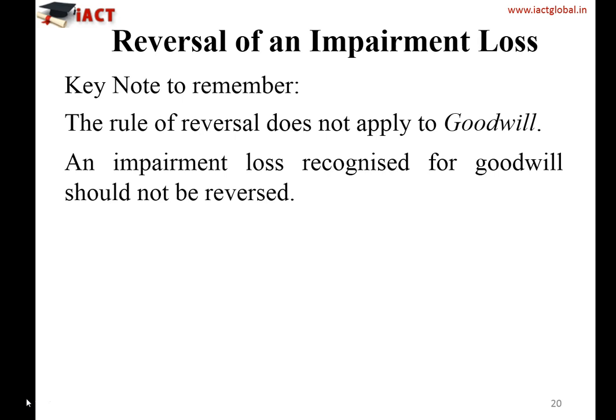So the International Accounting Standard 36 has also stated this very clearly, that the rule of reversal of impairment should not apply to goodwill. So if there is any impairment loss which you have already recognized for goodwill, it should not be reversed back.